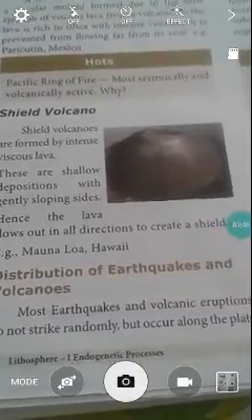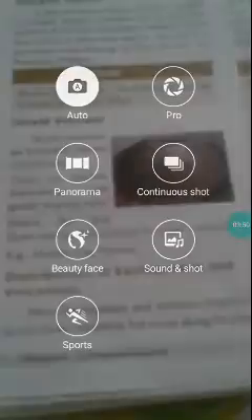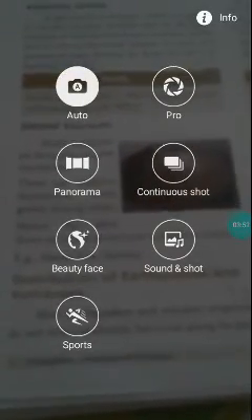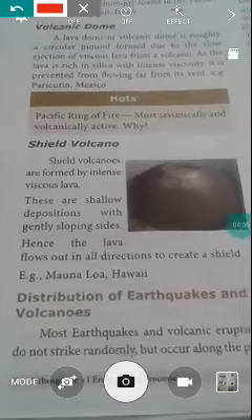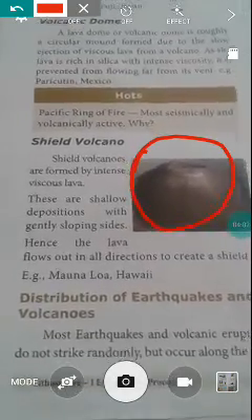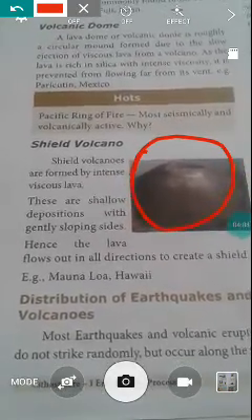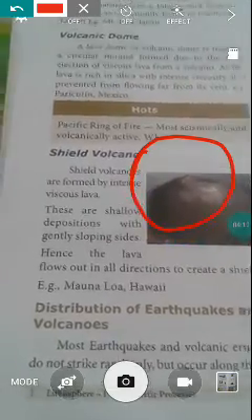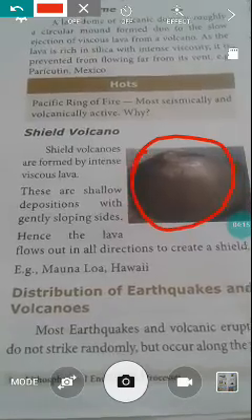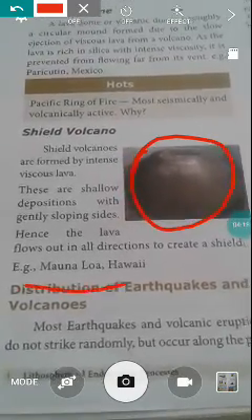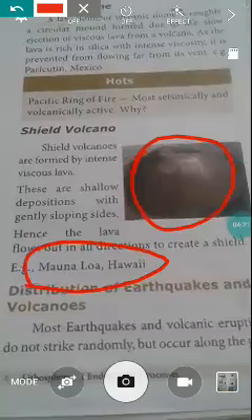Next type, shield volcano. See here, they have given a picture of the shield volcano. It's like a dome. Shield volcanoes are formed by less viscous lava. These are shallow deposits with gently sloping sides. The lava flows out in all directions, creating a shield. Example: Mauna Loa, Hawaii.